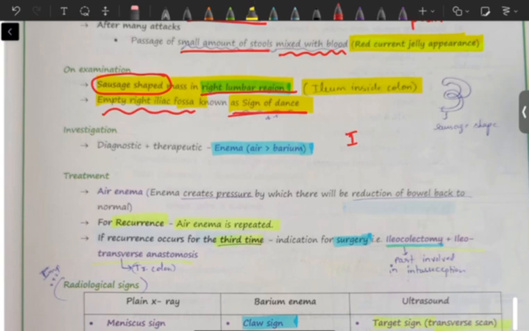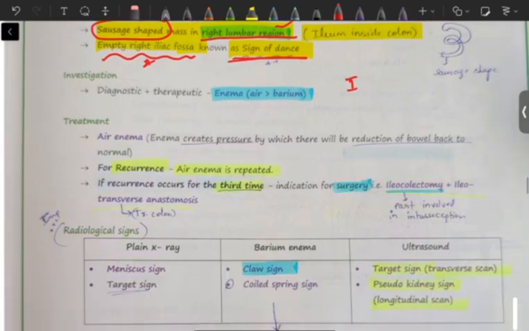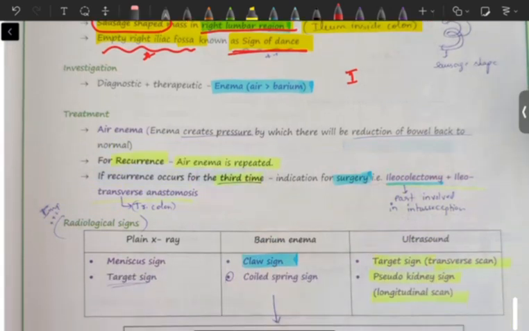But the ileum has got into the colon and it has moved to the right lumbar region, and now the right iliac fossa is empty. Okay, because of that reason we will feel the mass in the right lumbar region, and the right iliac fossa is empty.